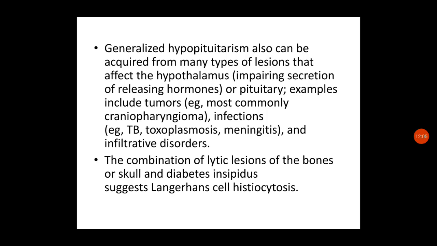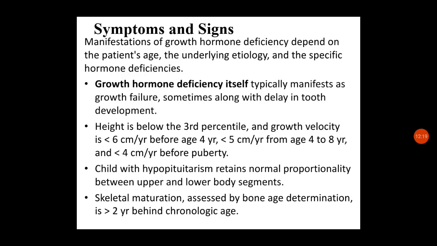Generally we have to understand that it can be a congenital cause or an acquired cause, and it can be seen in isolation or in generalized hypopituitarism. Next we can see the signs and symptoms.